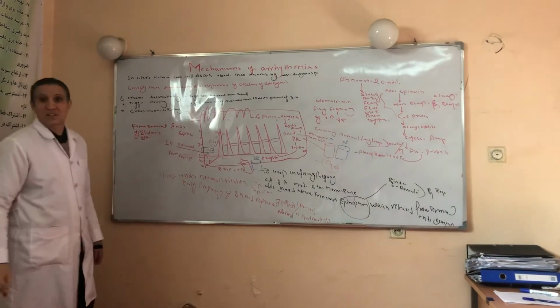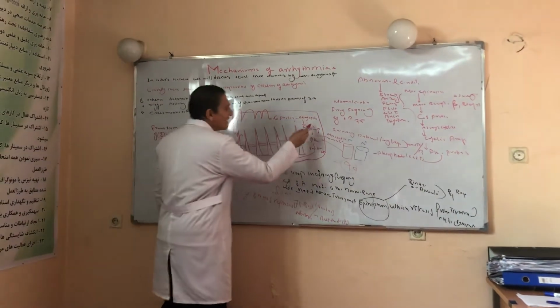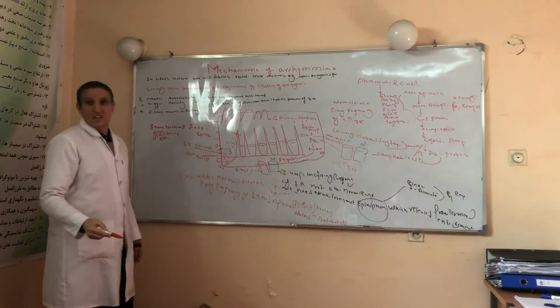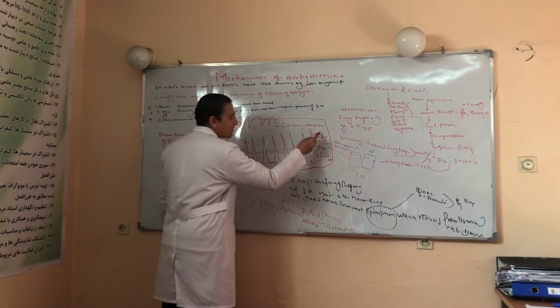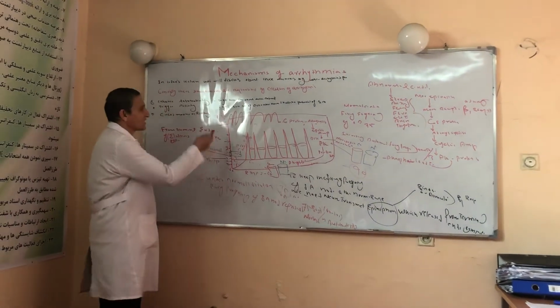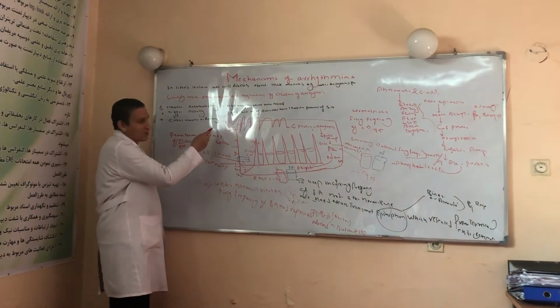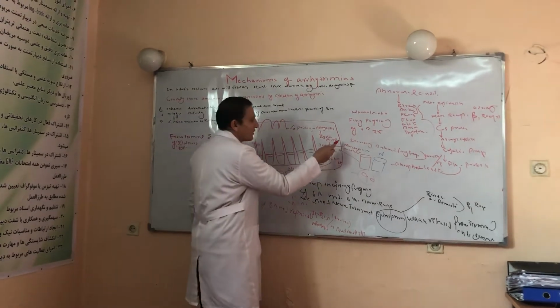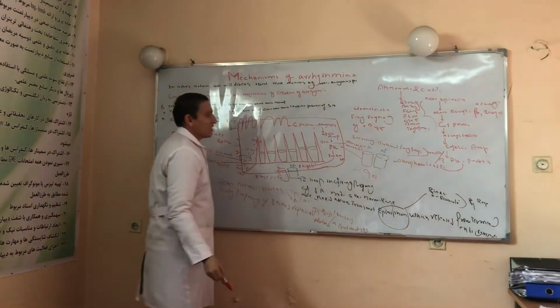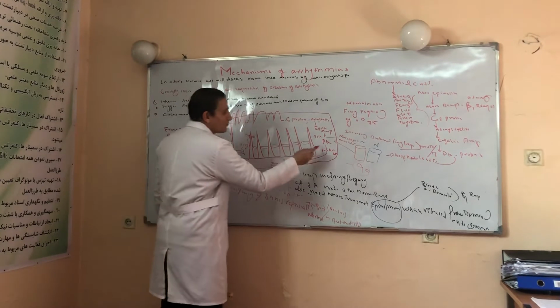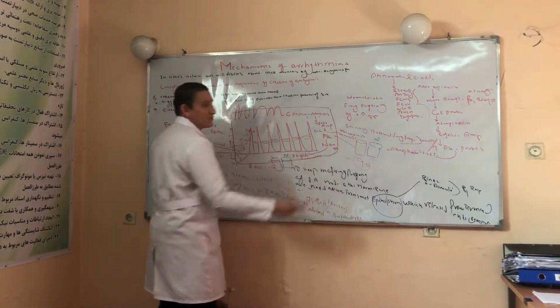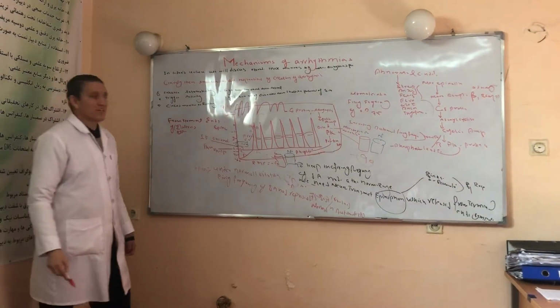What is cyclic AMP? Cyclic AMP is an intracellular messenger. Here the external message was norepinephrine, and here cyclic AMP is activated. Once cyclic AMP is produced, it stimulates which type of protein? PK, or protein kinase.